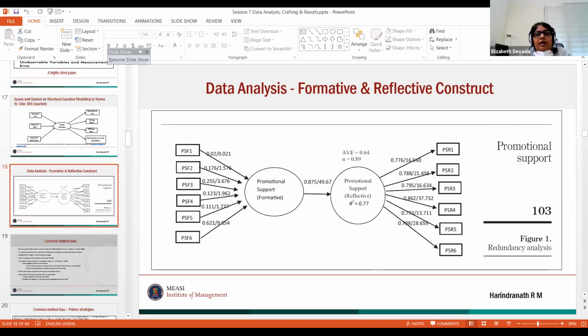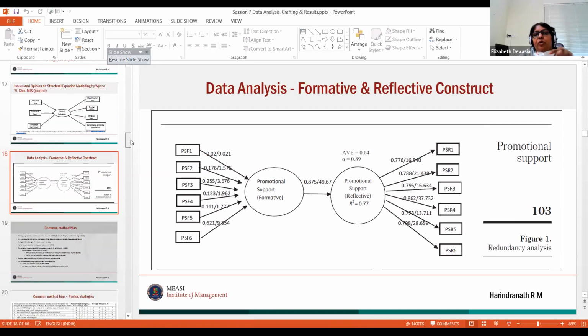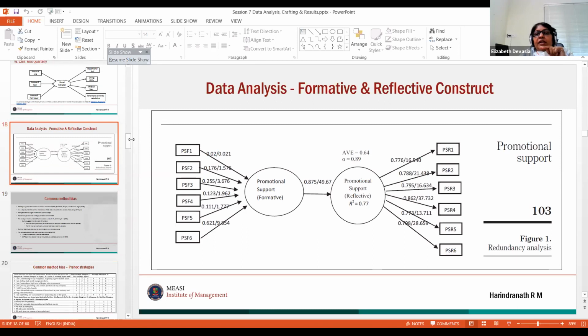Just one thing: is this the paper you were talking about, on measurement model specification, the 2003 paper by MacKenzie and Jarvis? Yeah, exactly. That's the Jarvis paper. I'll put the name in, if others want to refer to it. I think I saw it a few days back. No, sir, I've put it in the chat box.